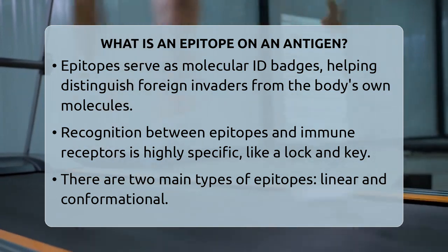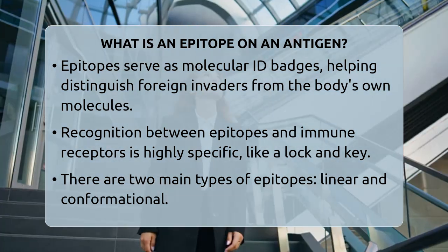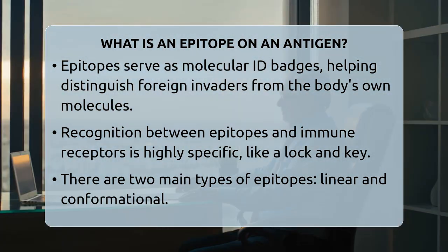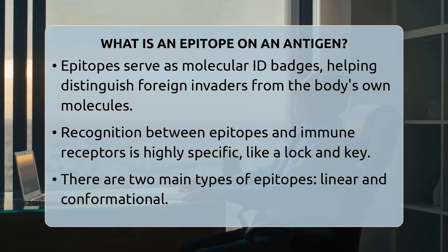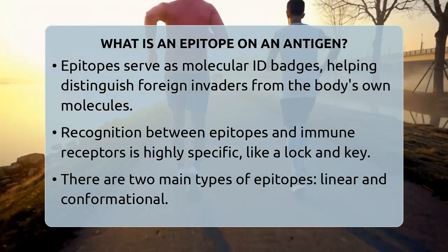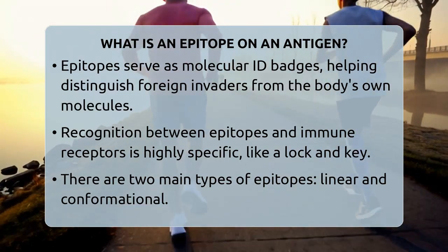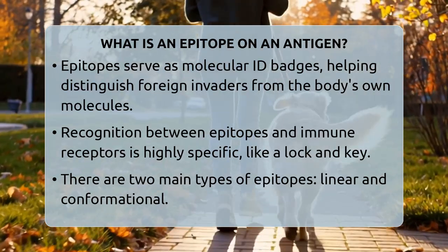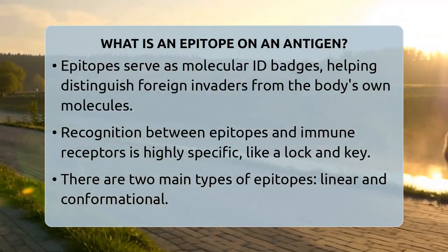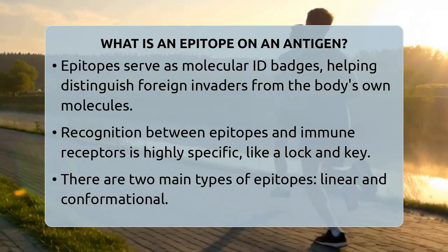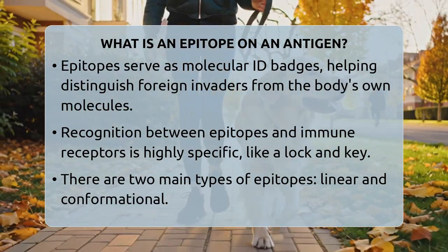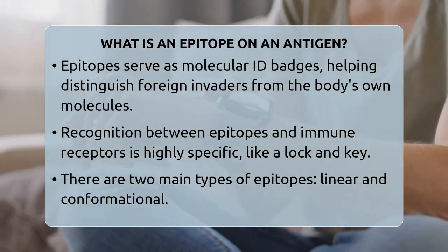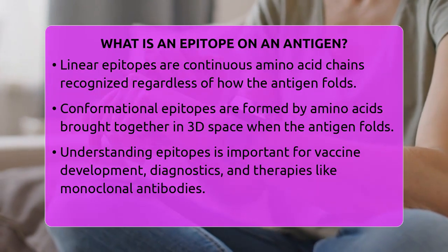There are two main types of epitopes. The first is called a linear epitope, which is a continuous chain of amino acids in the antigen. These are recognized by immune receptors regardless of how the antigen folds. The second type is called a conformational epitope. These are made up of amino acids that are not next to each other in the sequence but are brought together in space when the antigen folds into its three-dimensional shape. Recognizing conformational epitopes depends on the antigen maintaining its natural shape, which is important for immune responses and diagnostic tests.